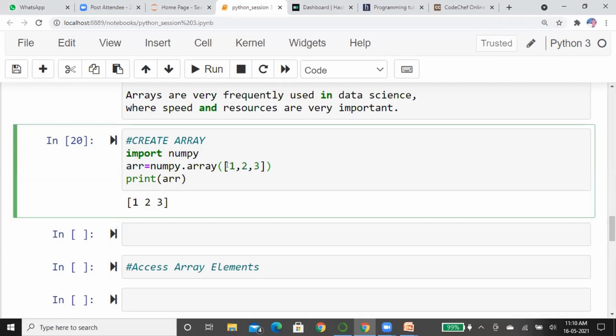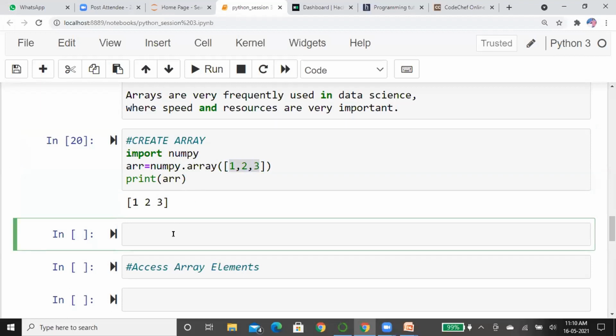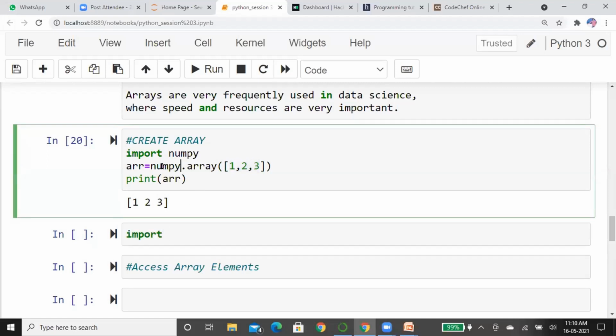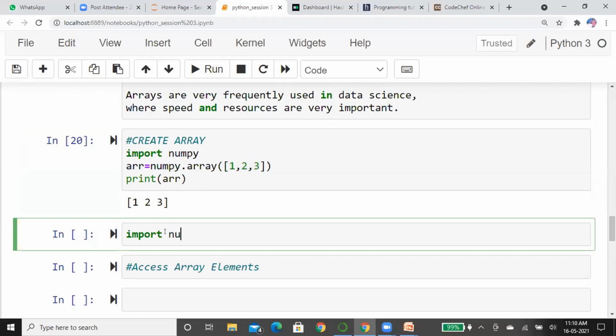Simply, this is a one-dimensional array, you know that. It is just in a sequence manner. You can also create this in a different way. How? Whenever you want to create an array, you have to use NumPy, np.array. It may seem somewhat difficult when you are using a large program.